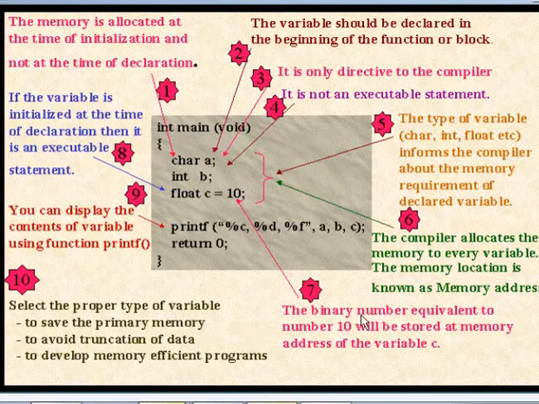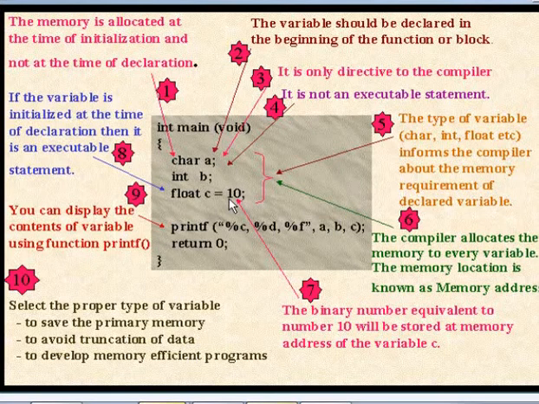Remember that in the memory, the value will be stored using binary notation. What is the equivalent of 10 in binary notation? It is 1010. So, the contents of this memory location are starting zeros and after that 1010. Okay, because a float variable is of 4 bytes, 3 bytes are initialized by 0 and the last one is by 1010. Is it clear?